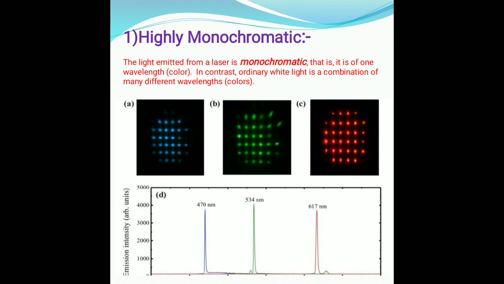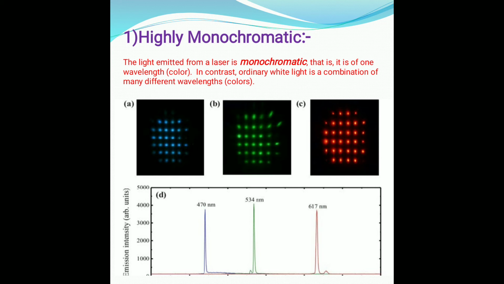It has a single wavelength, right? The light emitted from a laser is always monochromatic, that is, only one pure wavelength is there. But ordinary light is a combination of many different wavelengths or many different colors.